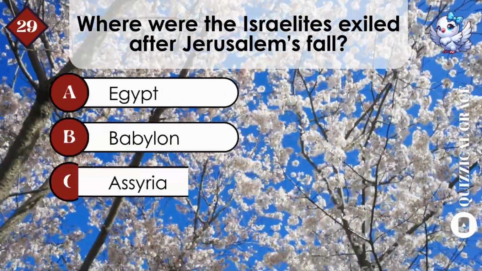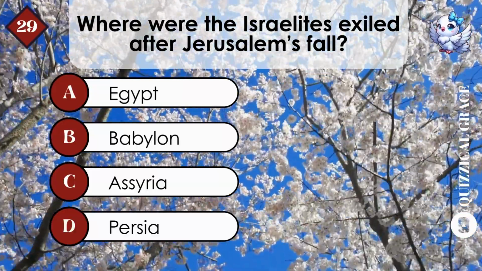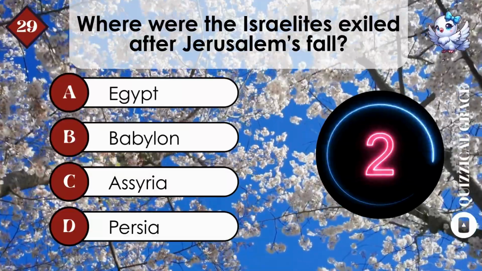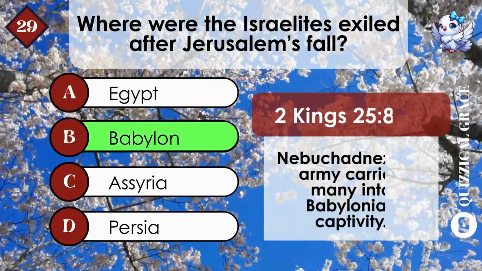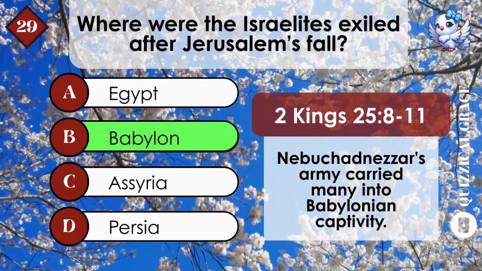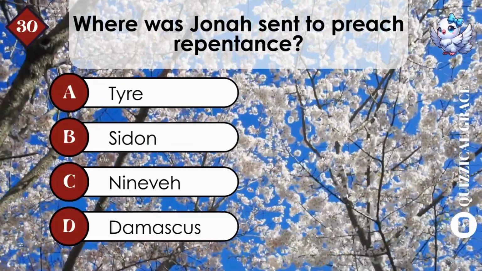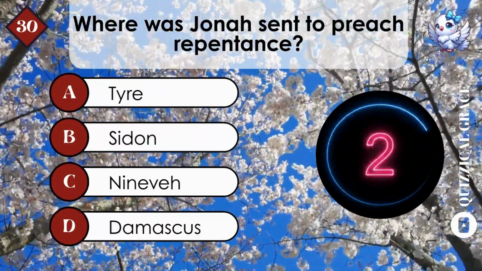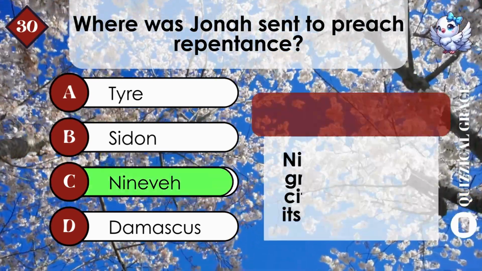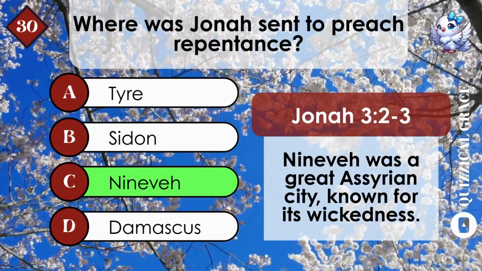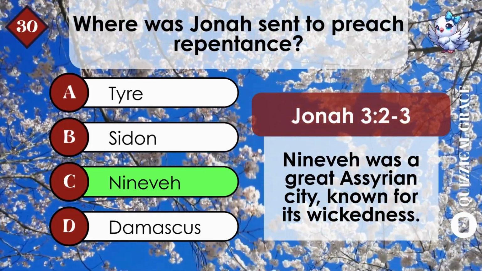Where were the Israelites exiled after Jerusalem's fall? B. Babylon. Nebuchadnezzar's army carried many into Babylonian captivity. Where was Jonah sent to preach repentance? C. Nineveh. Nineveh was a great Assyrian city known for its wickedness.